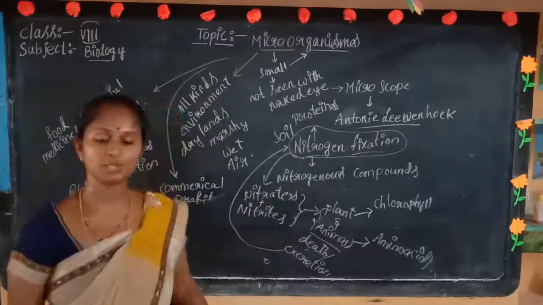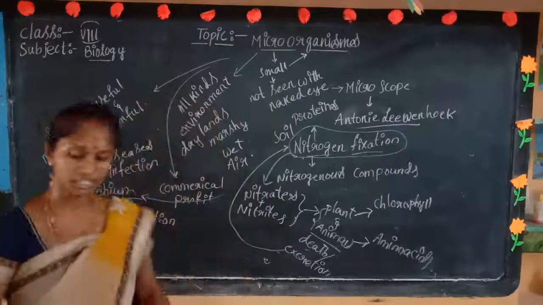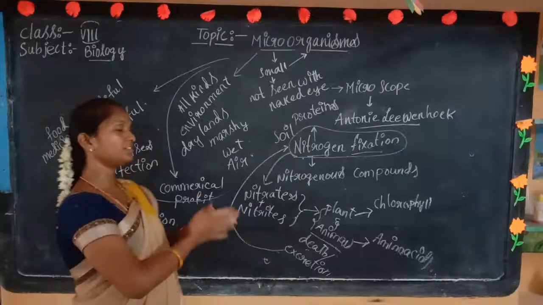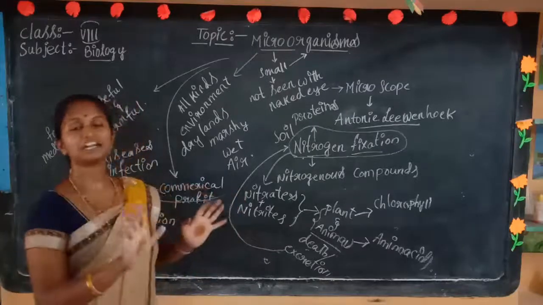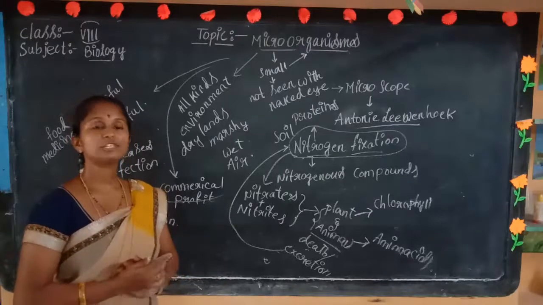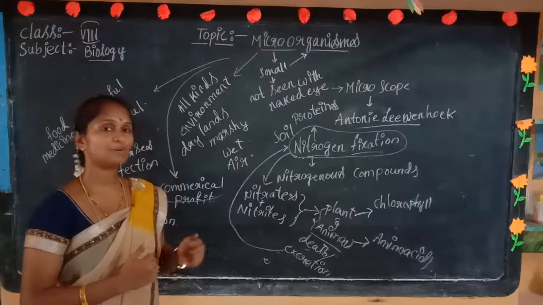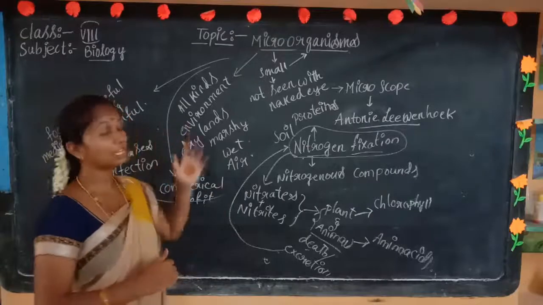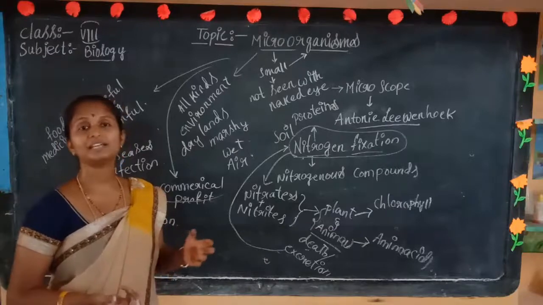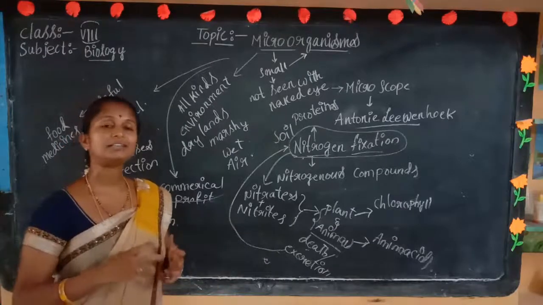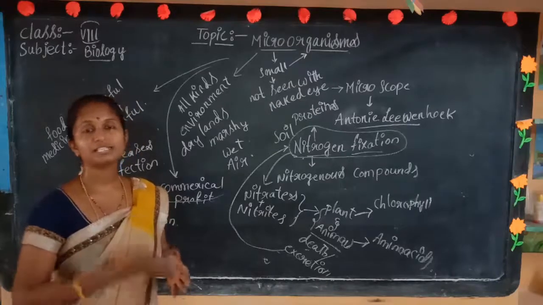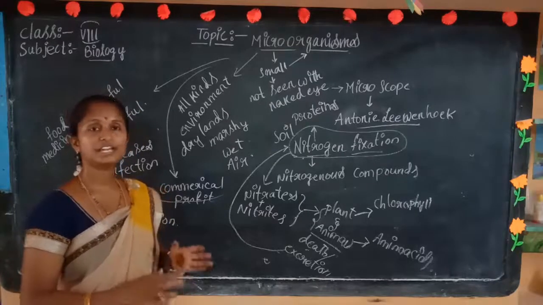These are all the concepts we discussed in the last few classes, children, about the microorganisms. We can see microorganisms only with the help of a microscope, and we discussed 5 types. Some are harmful and some are useful. They are helpful for food purposes, and with their help we can clean our environment by spraying some bacteria on garbage so that it decomposes and is recycled in the soil.